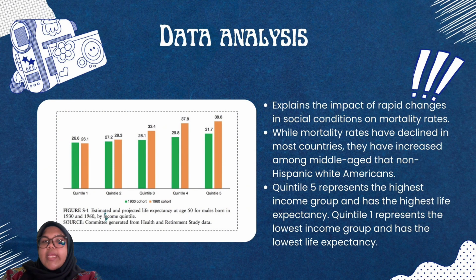As we can see, quintile 5 represents the highest income group and has the highest life expectancy, which is 38.8 years. In contrast, quintile 1 represents the lowest income group and has the lowest life expectancy, which is 26.1 years. This shows that people with higher income tend to have longer life expectancy.